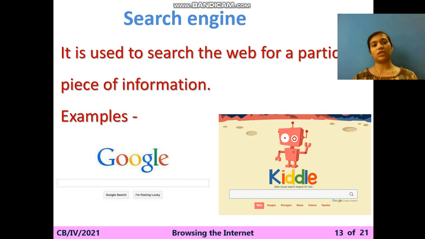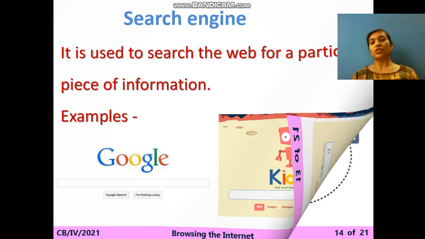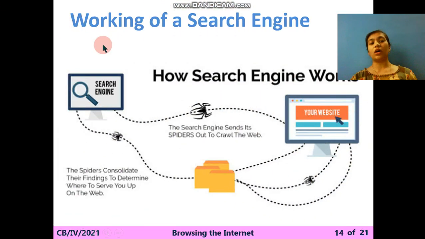I think you see what is the search engine. Google is the search engine. Yahoo is also a search engine. You can also search anything on the search engine, right? So now we are going to the working of the search engine, how the search engine will work. First of all, search engine means our Google, our Yahoo.